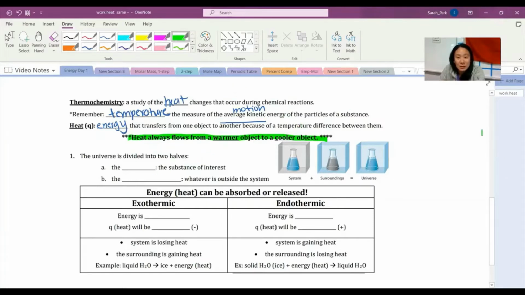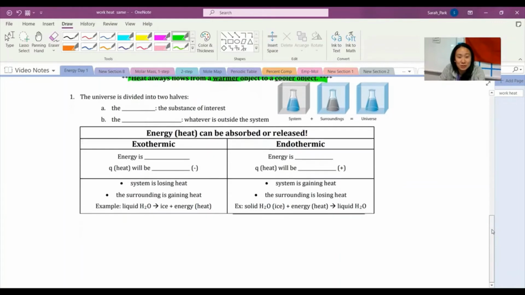Now, some of the stuff we're going to talk about in the next video, but the 2 vocabulary words I really want to focus on are right here. Remember that heat or energy in general can be absorbed or released. And the 2 vocabulary terms we're going to focus on are exothermic and endothermic, okay? If something is exothermic, energy is being released. Exo, think exit. It's exiting the system.